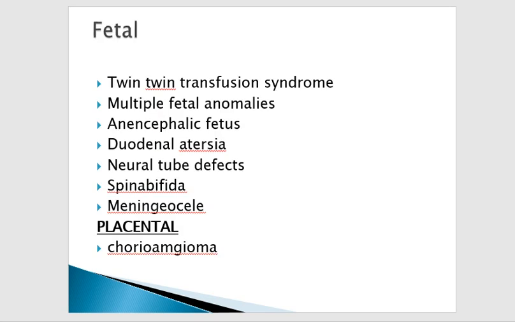polyhydramnios. Fetal causes. Twin pregnancy with a complication, twin-to-twin transfusion. In one fetus there is polyhydramnios, in the other fetus there is oligohydramnios. So it will lead to polyhydramnios.